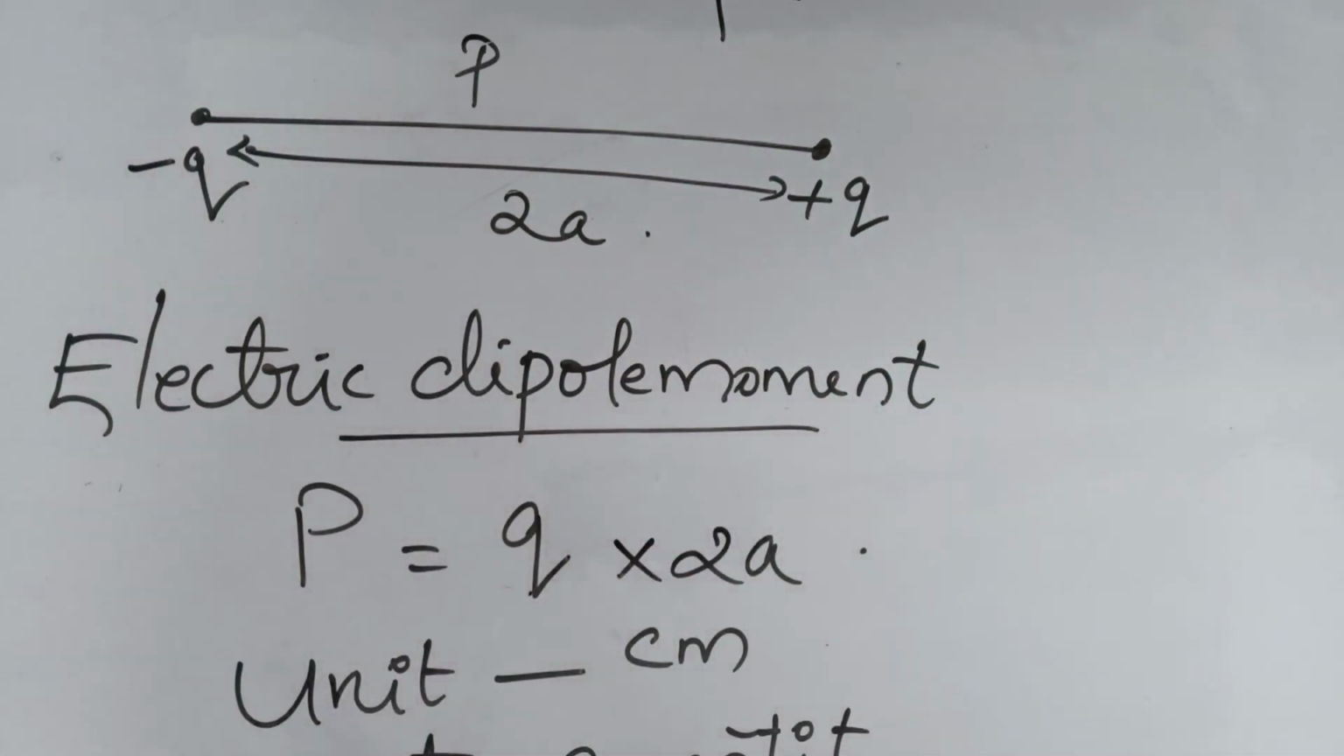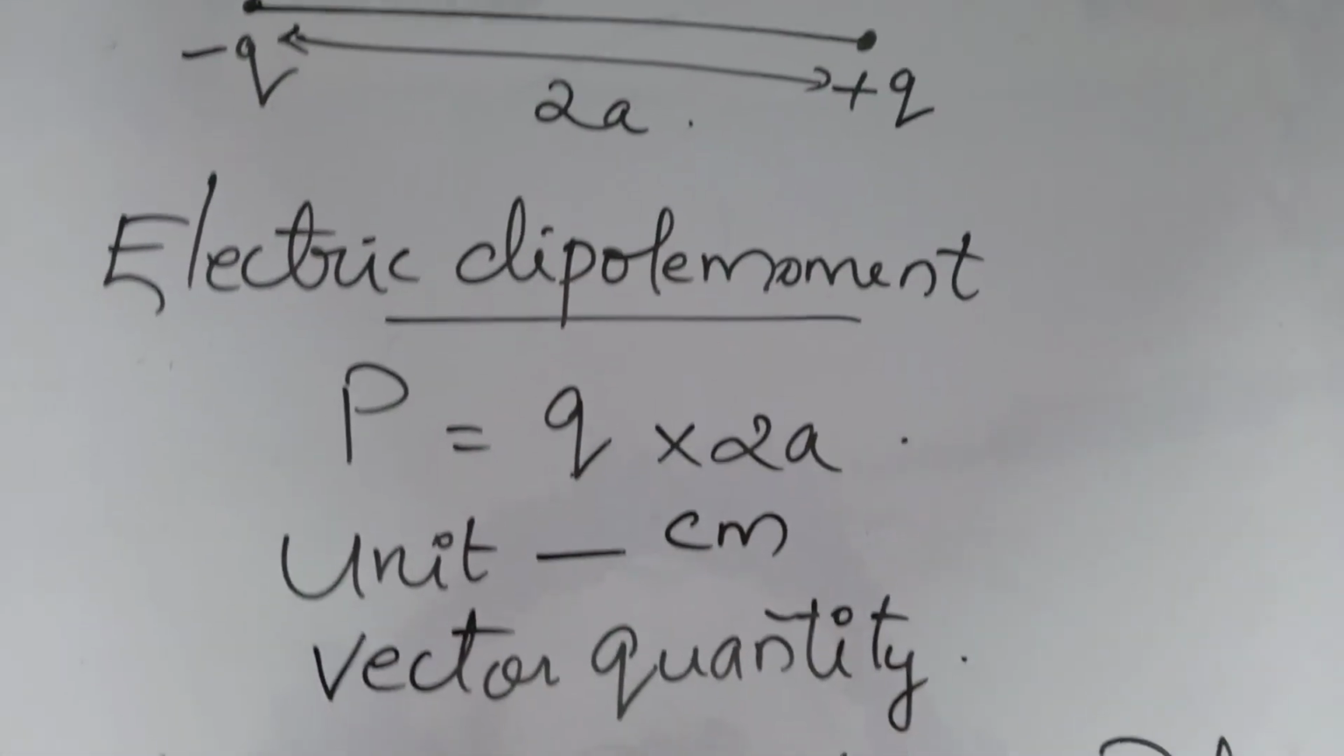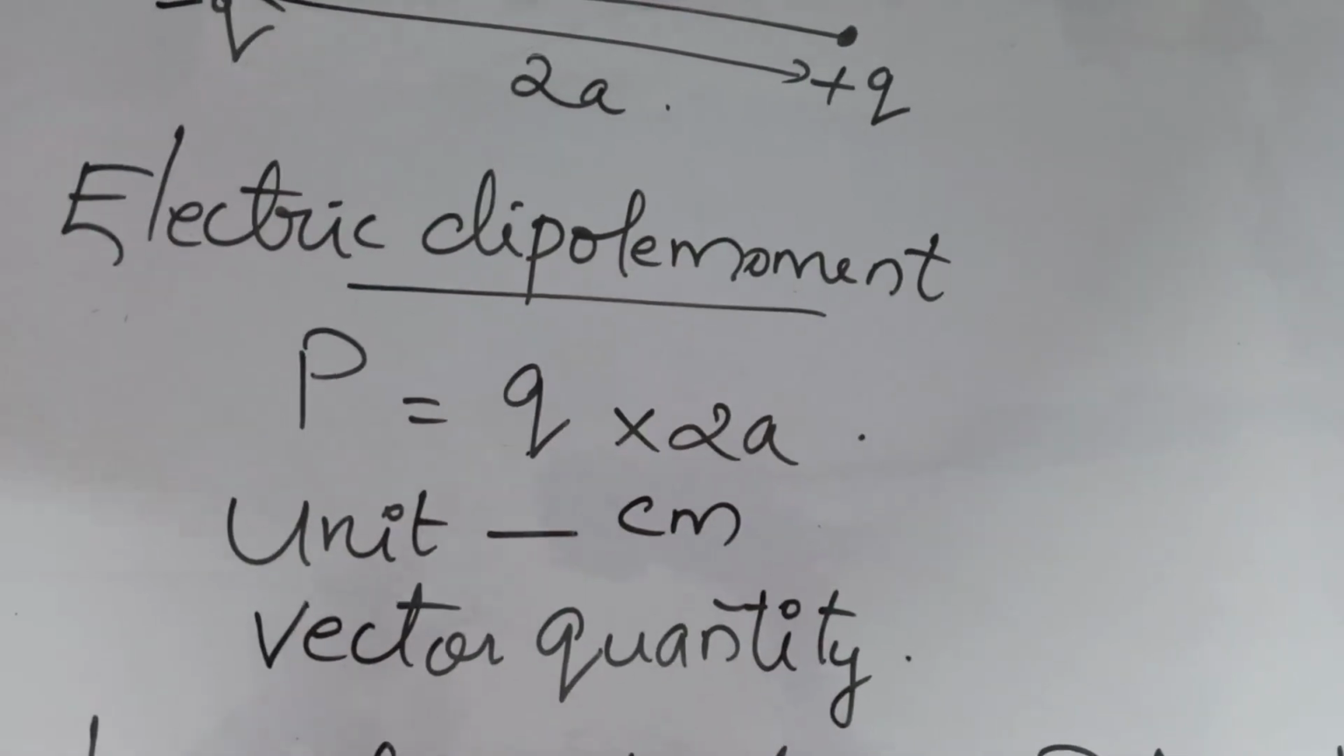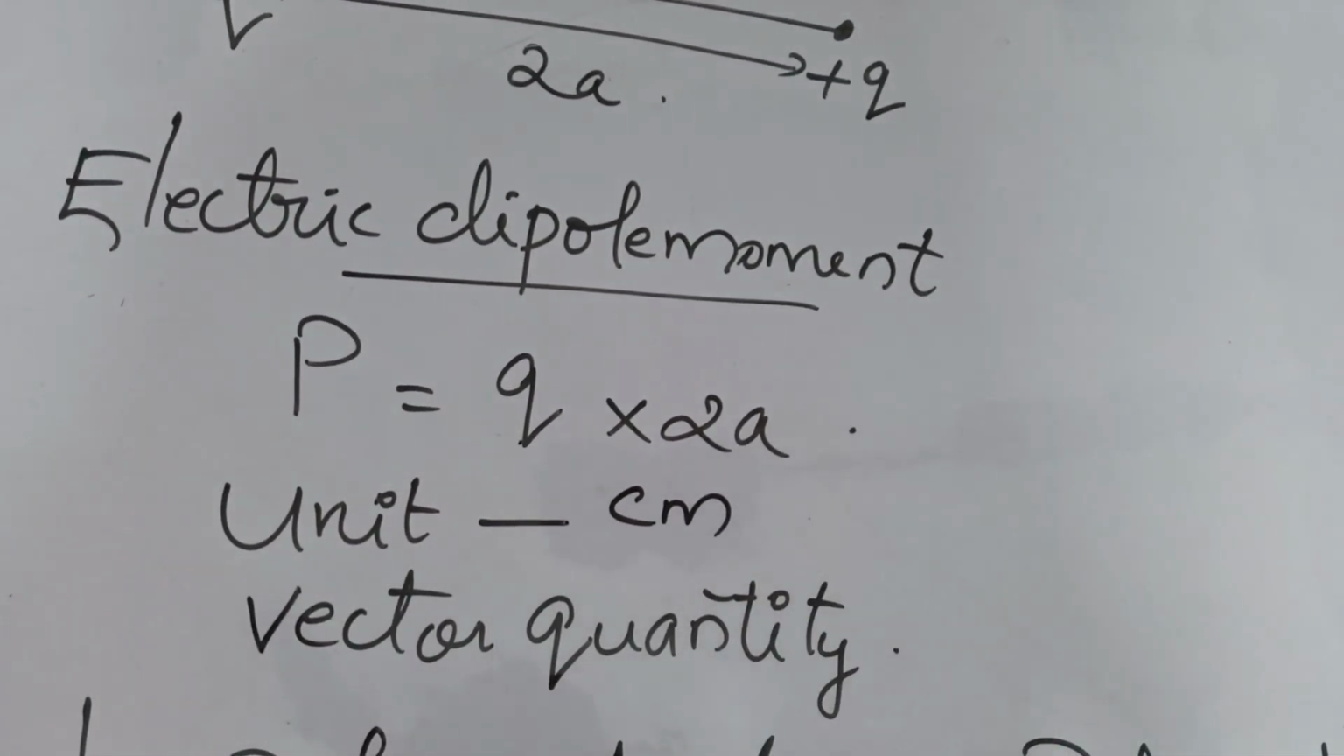So how can we define dipole moment? Dipole moment is the product of the magnitude of one of the charges and the distance between the charges. Here q is the magnitude of charge, and 2a is the distance between the two charges. Then what is the unit of electric dipole moment? Here q and a are there, so the unit is coulomb meter, because the unit of q is coulomb and a is in meter. This is a vector quantity.